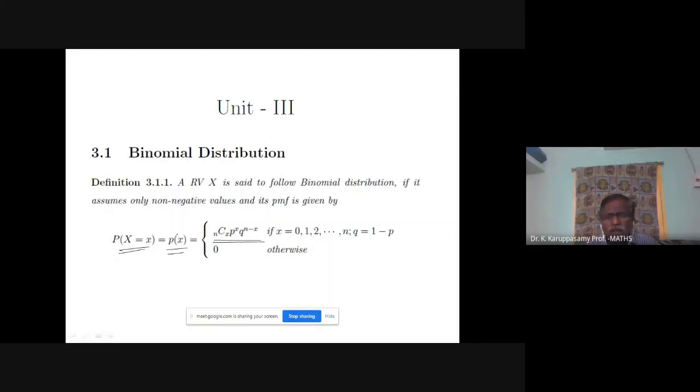The very important point is, your x assumes values 0, 1, 2 up to n. In the next distribution, Poisson distribution, x equals 0, 1, 2, 3, up to infinity. So please remember the difference. For binomial distribution, your x values are 0, 1 to n. In nCx, the x must be less than or equal to n. Of course, q is 1 minus p. So this is the probability mass function of binomial distribution.